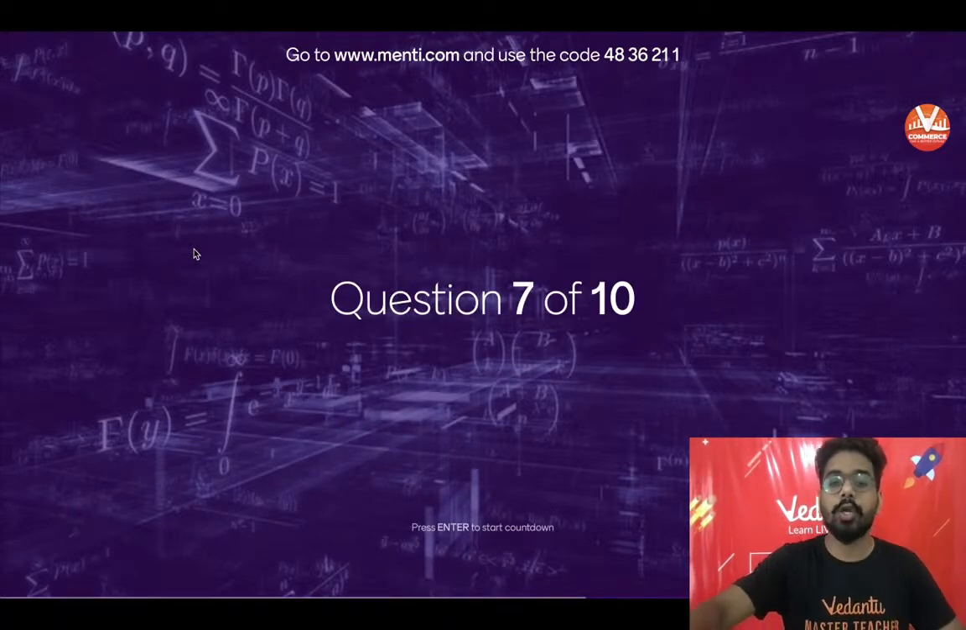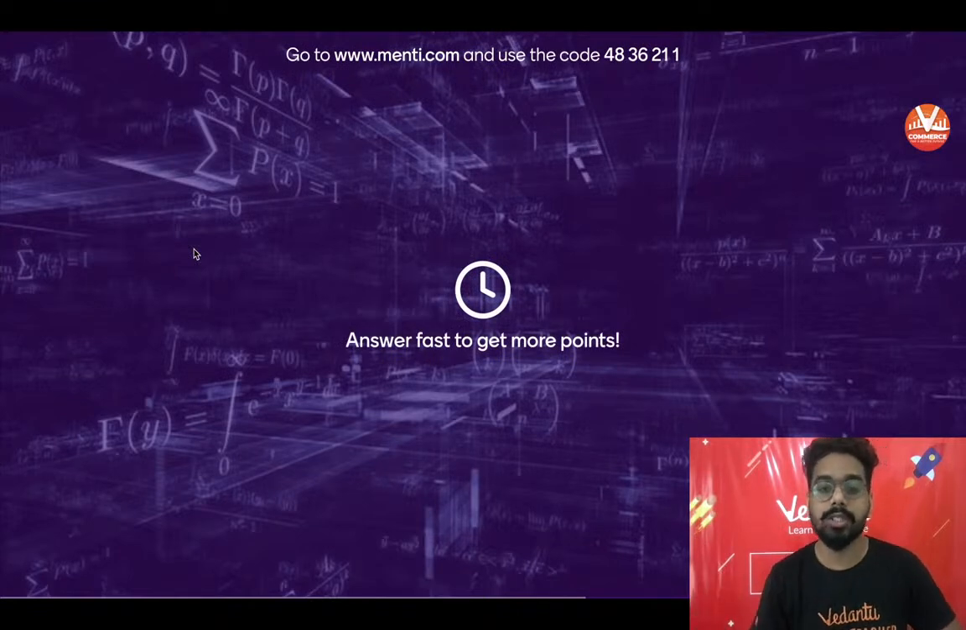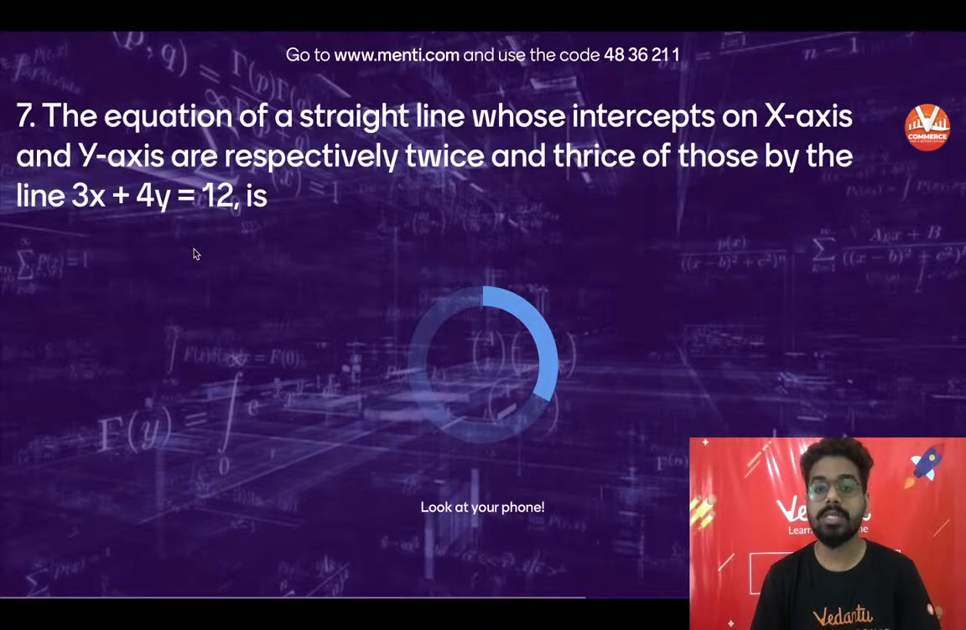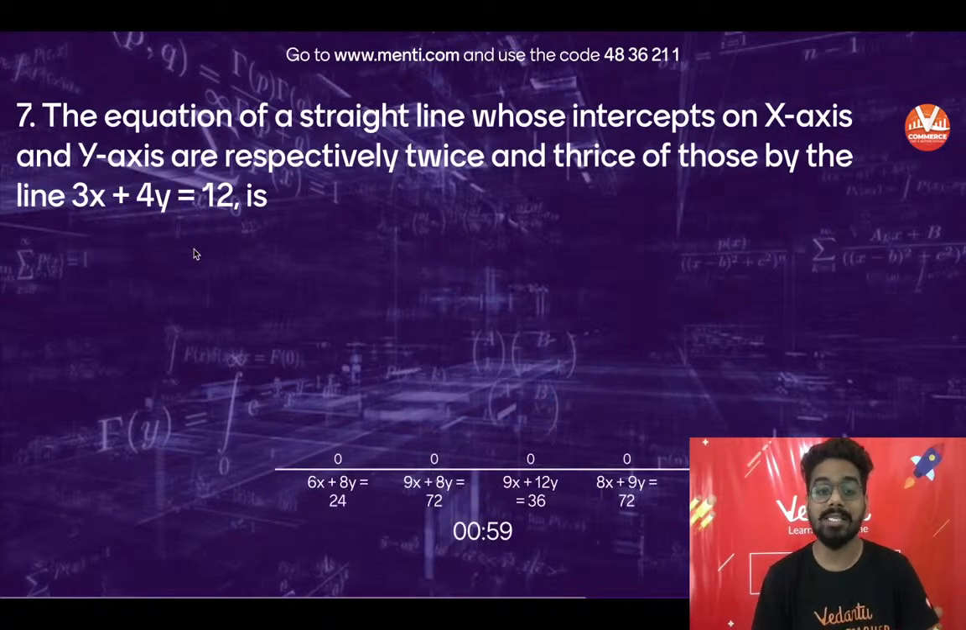Question number 7 is on your screen. Let's see who will break this question, decode this question. Question number 7, the equation of a straight line whose intercepts on x-axis and y. Now this is a different form.